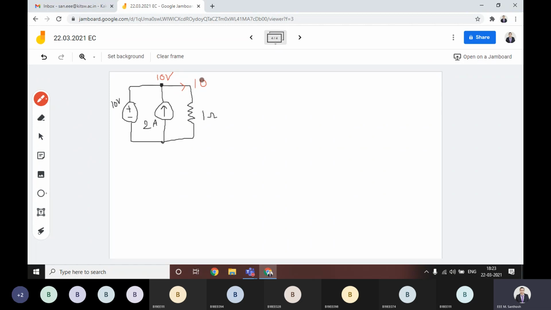Very good. If this is 10 amperes, 2 amperes is already coming from this current source, right? You accept that this is 2 amperes already. Then how much is the current here? 8 amperes.